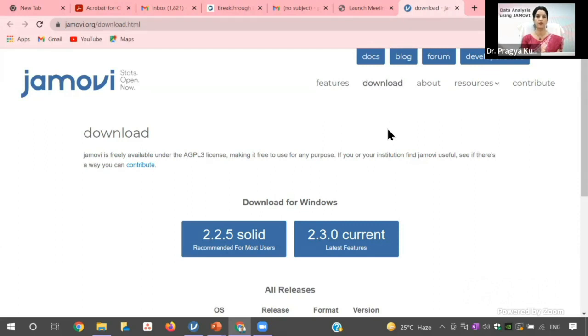There are two options of Jamovi. It comes as a solid version, which is 2.2.5, and then it comes as a current option. The solid version is recommended for most users, so we also recommend that you download this. Since I have installed it, it will be reinstalled on my PC, but there are separate versions for Mac and for Windows. So those of you who have a Mac can install Jamovi for Mac, and likewise for Windows. The only take-home message we want to give you is to install the solid version of Jamovi, not the current one.